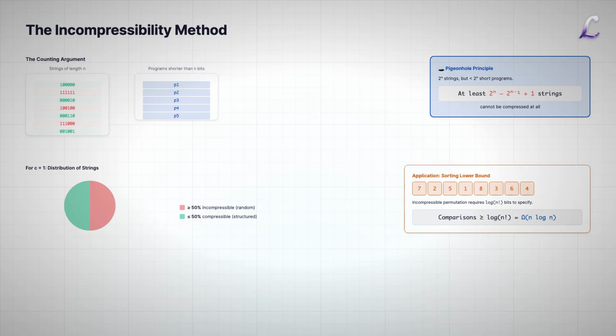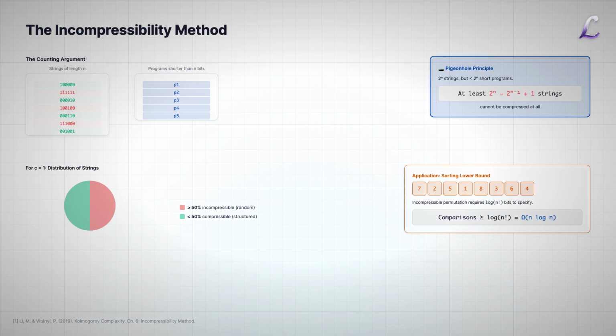There are exactly 2^n binary strings of length n, but there are fewer than 2^n programs shorter than n bits, at most 2^n - 1 to be precise. By the pigeonhole principle, at least half of all strings of length n cannot be compressed at all. They have K(x) at least equal to n. These are the incompressible or random strings.